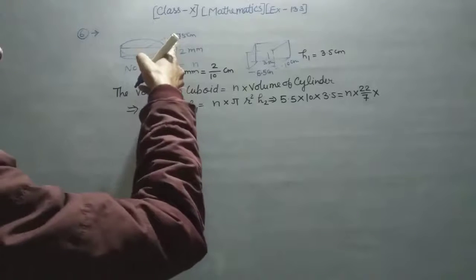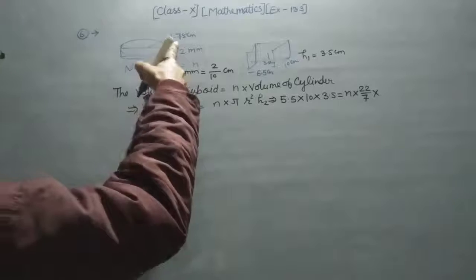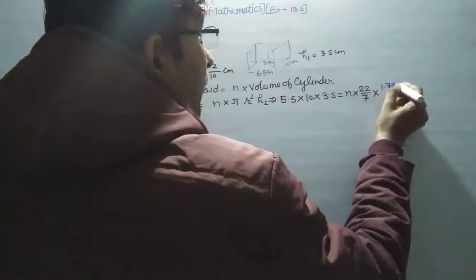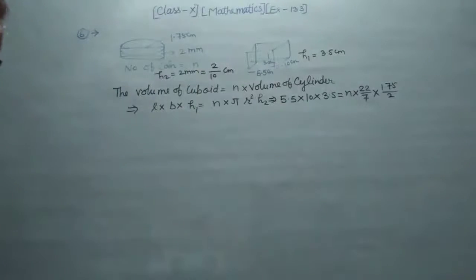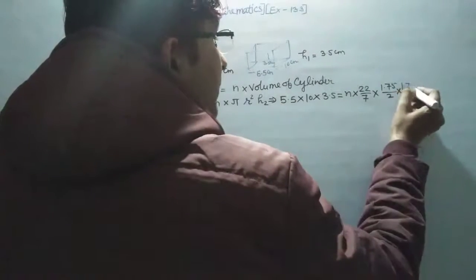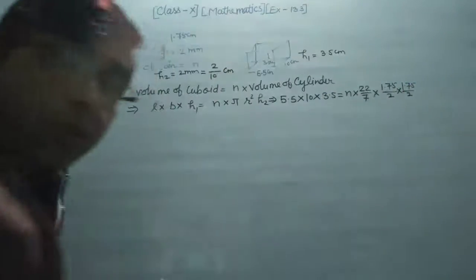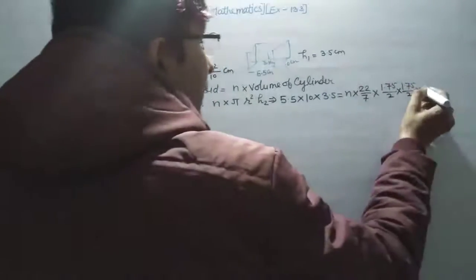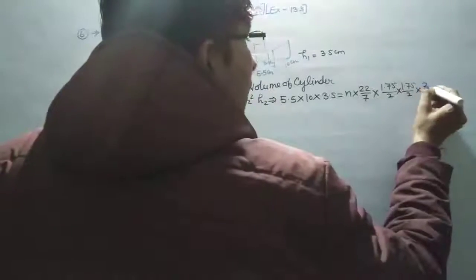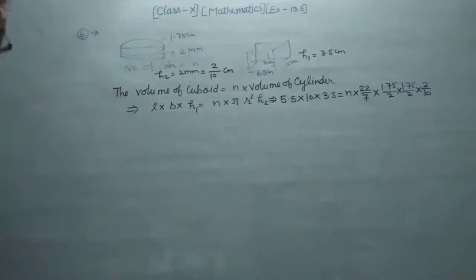So if the diameter is 1.75, then the radius is 1.75 upon 2. And this is r squared, so you have to put 1.75 upon 2 also, and into h2. h2 is 2 upon 10. So 2 upon 10. Do you understand how to put this value?